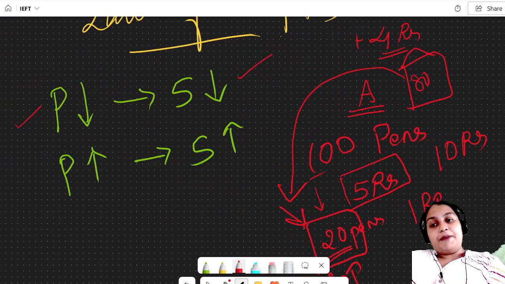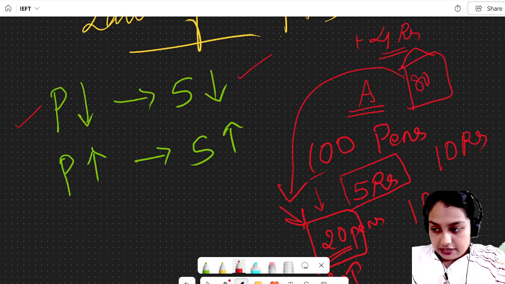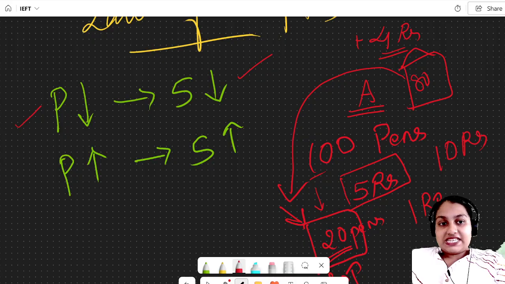So the price decreases, the supply also decreases. If the price increases, the supply also increases. Here the producer will decrease the supply so that he can create an artificial scarcity in the market. So actually this one is a crime. We also call it hoarding. This is a crime. This is about the law of demand and law of supply.